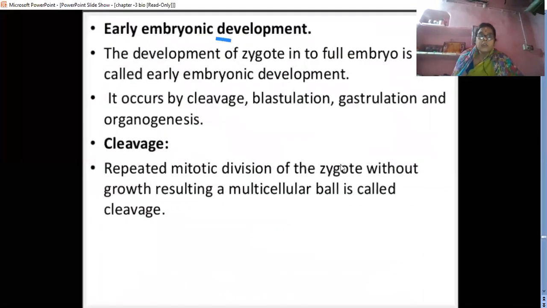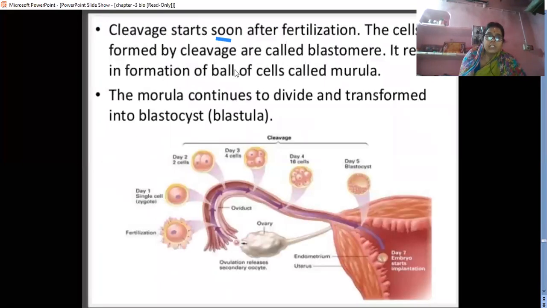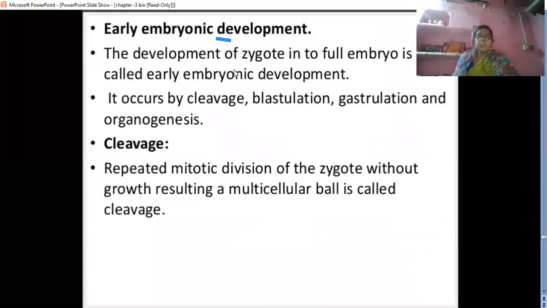Then the next part is the post fertilization events, the early embryonic development. These are the post fertilization events that take place. Let's make the embryonic development the first, and next is cleavage,